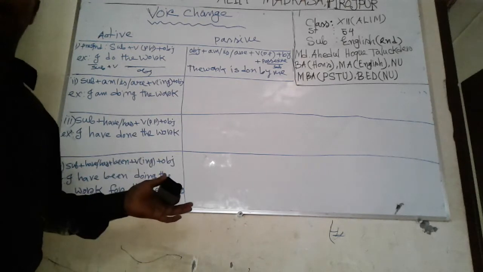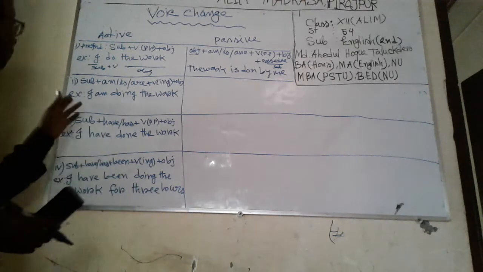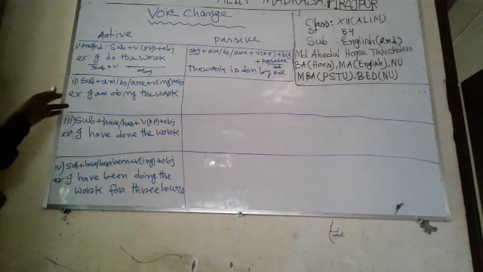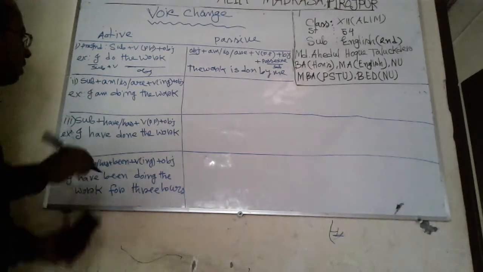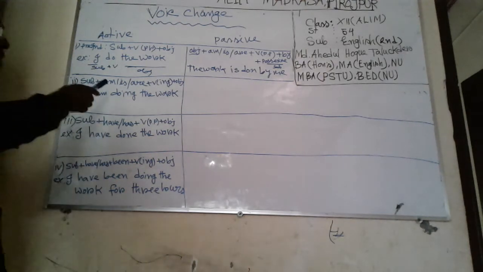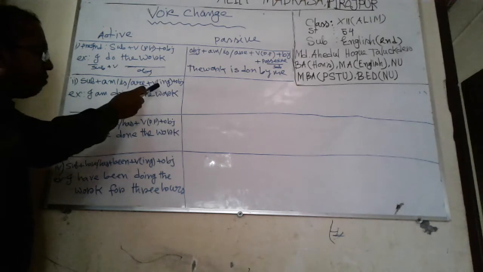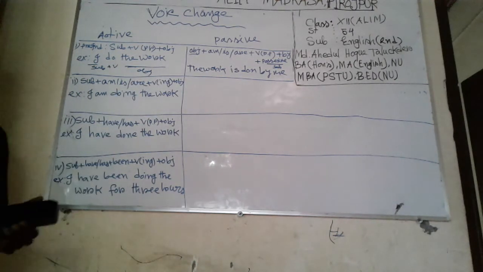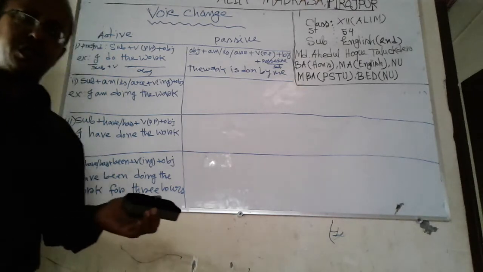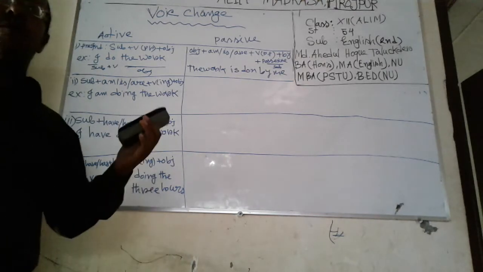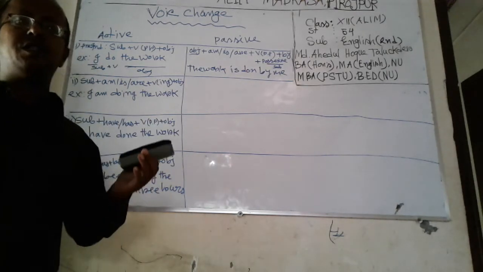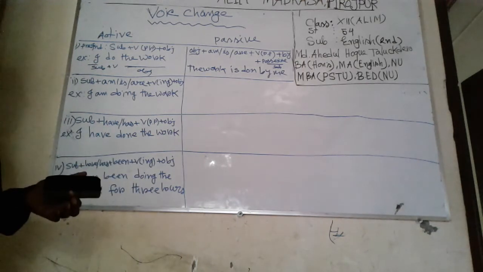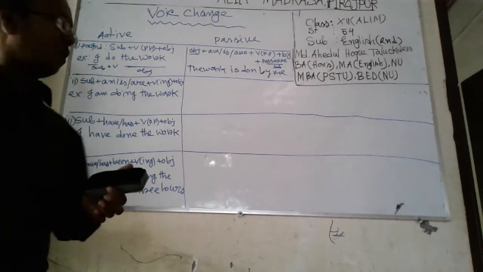This is very clear. Then present continuous tense: subject plus am, is, are plus verb with ing plus object. Everybody knows the structure of present continuous tense: subject plus am, is, are plus verb ing plus object.